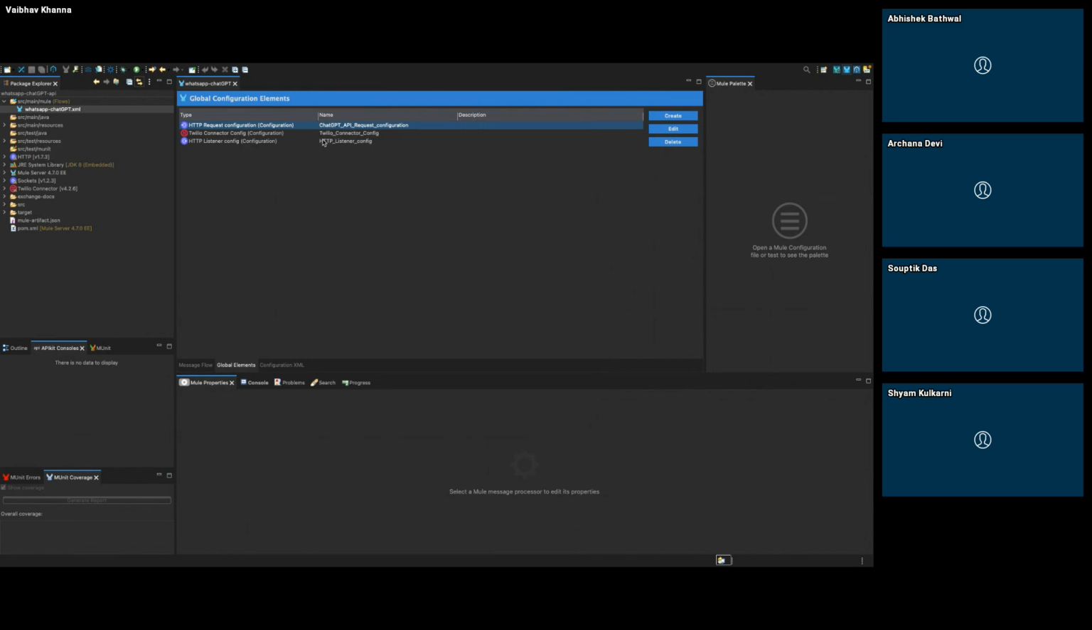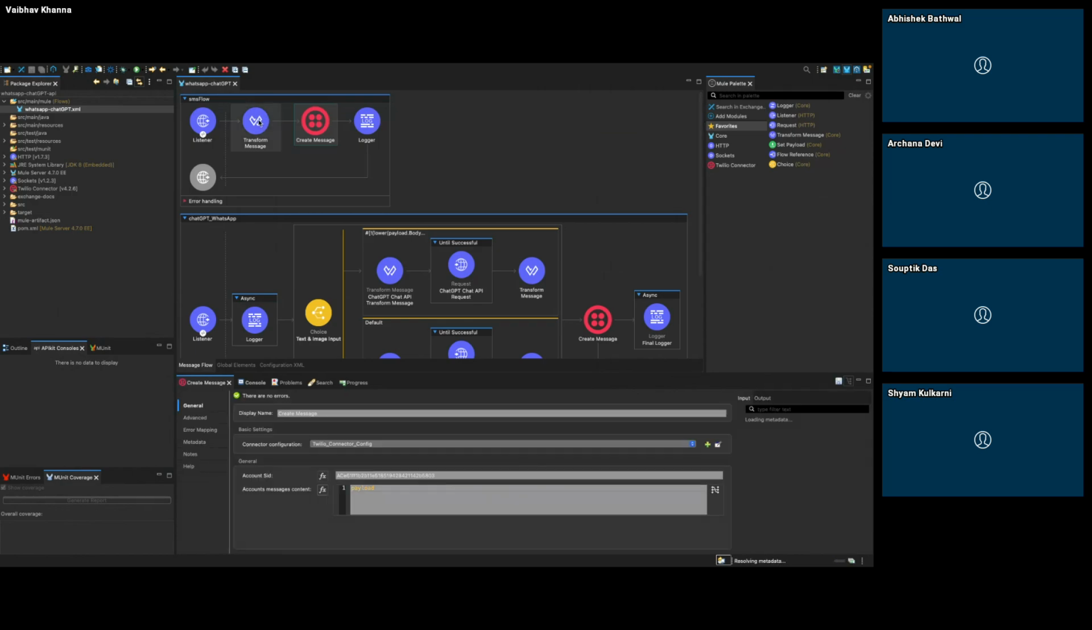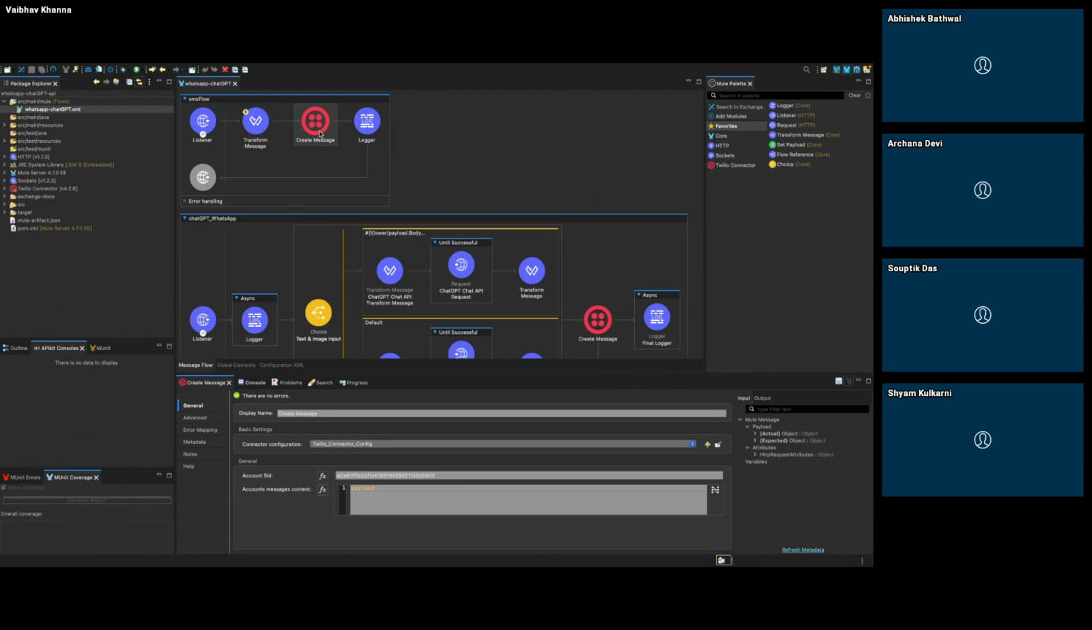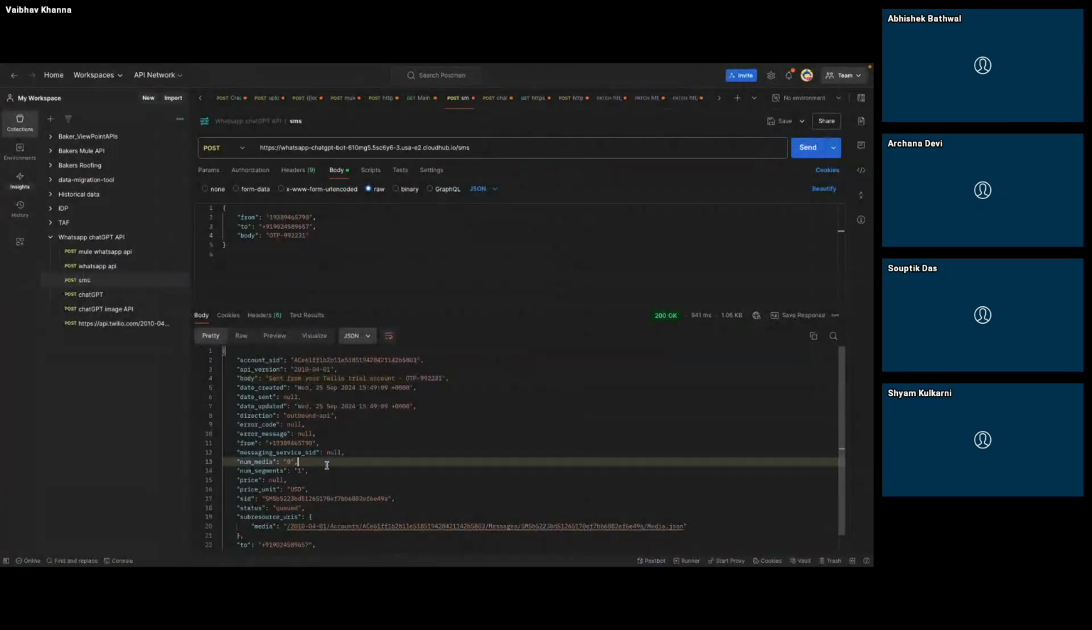Now we are ready with Twilio and ChatGPT. Now we will be able to send the messages. For that I created one flow. This is the SMS flow which I just demoed. In this I am just passing the from, to, and body, and then it is passing this payload to the create message transform connector, where I am passing the account SID and the payload. And once it is done, I will be getting the response just like over here. So this is for the SMS part.